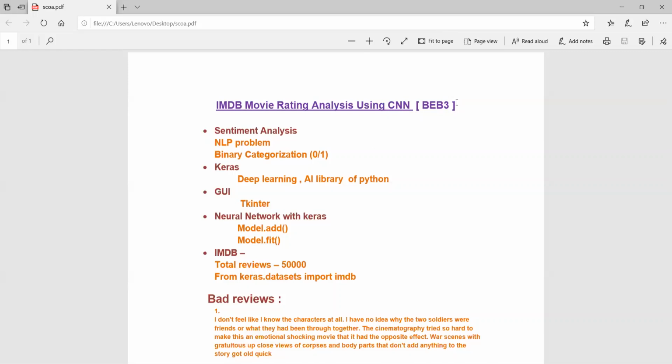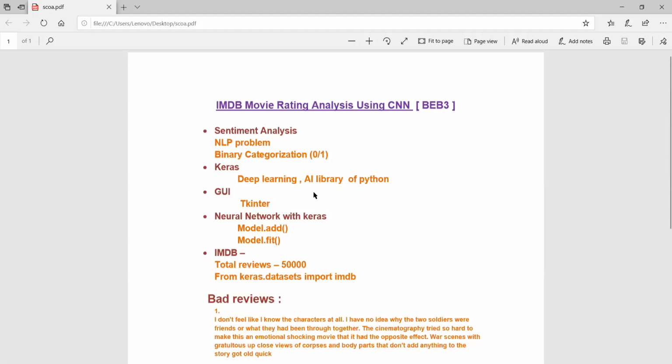Number 3, and our mini project for SCOA is IMDb movie rating analysis using CNN. Here we are mainly using the Keras library, which is an inbuilt library for deep learning and AI from Python. We will take reviews from users, and accordingly there will be a binary categorization of whether it is a good review or a bad review. The trained model will be trained upon 50,000 reviews from the Keras dataset IMDb. And for the GUI, we will be using tkinter.